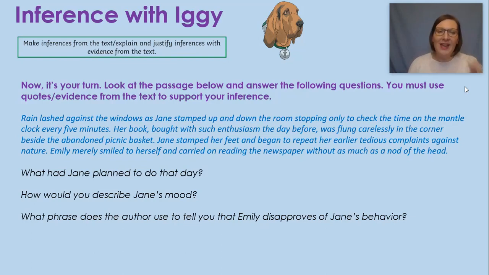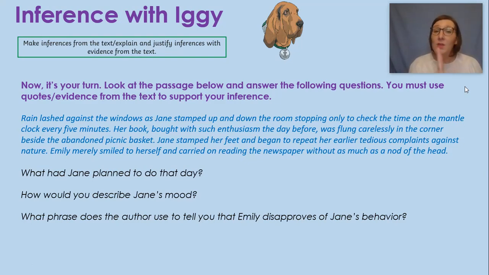And then if we have a look again back at the text, this answers our next question. How would you describe Jane's mood? Well, I'm thinking if it's raining, they've abandoned the picnic basket, and she's stamping up and down, and she threw her book across the room. I don't think she's going to be in a very happy mood. Do you? No, I think she's feeling very cross and grumpy, very fed up, because it's raining and she can't go on her picnic today.